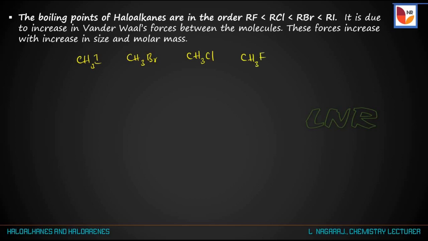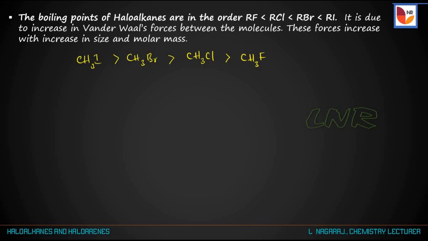All these compounds have the similar alkyl group but different halogen atoms. CH3I has a higher boiling point than methyl bromide, methyl bromide higher than methyl chloride, and methyl chloride higher than methyl fluoride.